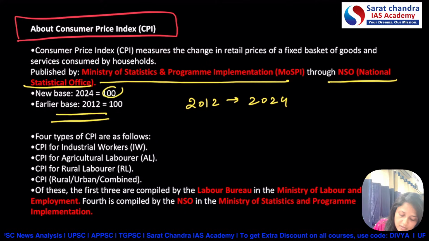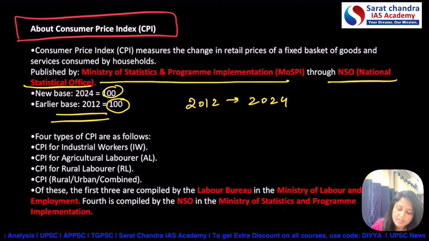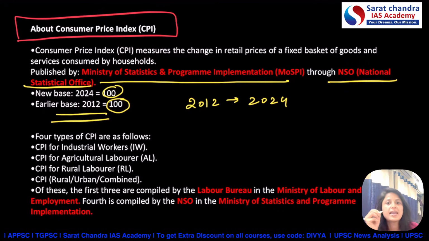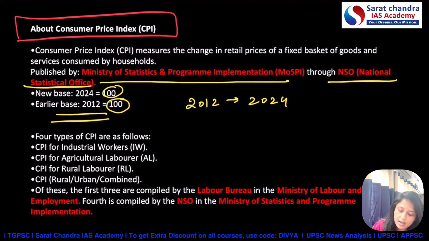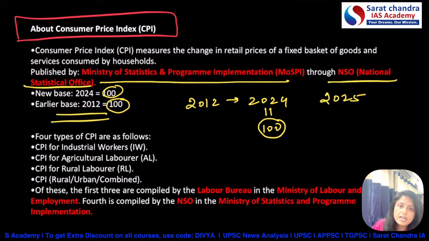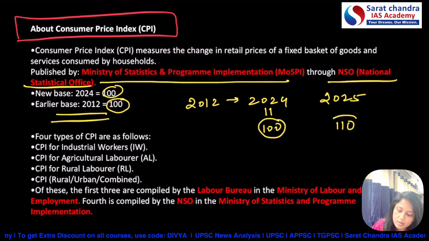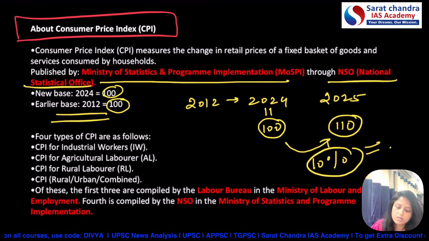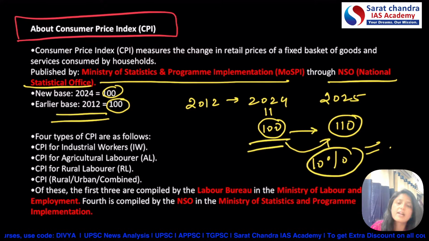And what is the meaning of this 100 here? See, whenever we are assigning the value 100 to any year, that means it is the base year. For example, now we are assigning value 100 to year 2024. So if in year 2025 the price of any commodity becomes 110, then we will say that there is inflation of 10% because the value went from 100 to 110.